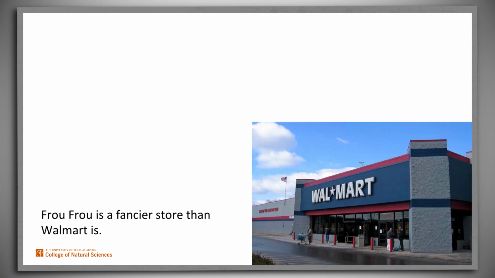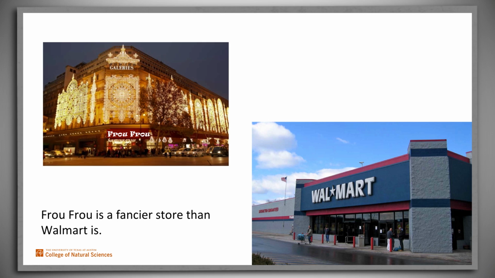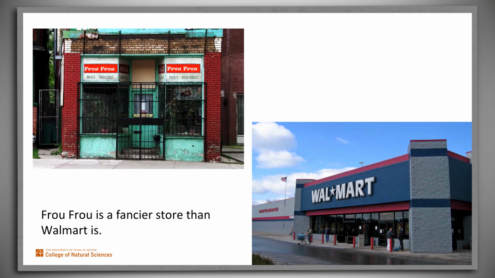Frou-Frou is a fancier store than Walmart is. Comparisons, like this one, carry the presupposition that the second thing is, in fact, comparable to the first. In this case, we're assuming that Walmart is a store. Of course it is. So the presupposition is true, and our claim is either true, perhaps the more likely case, or false.